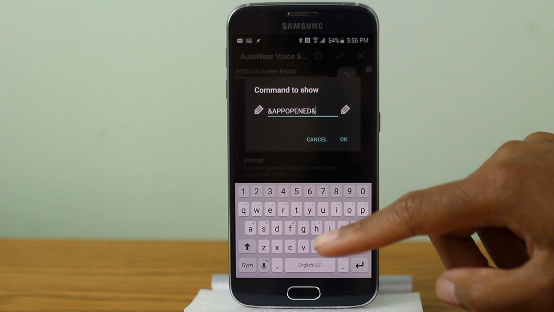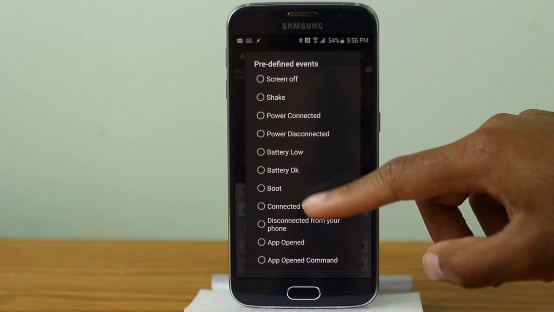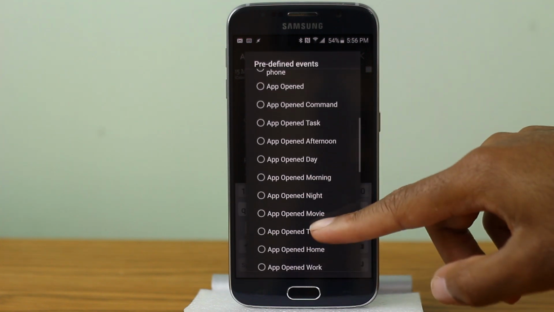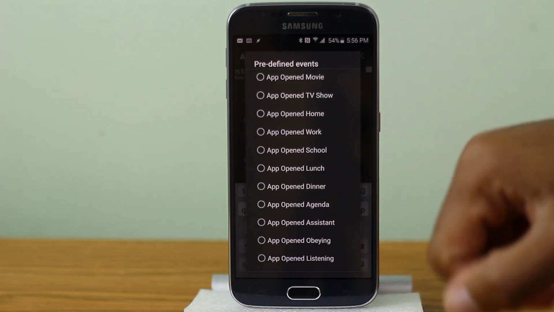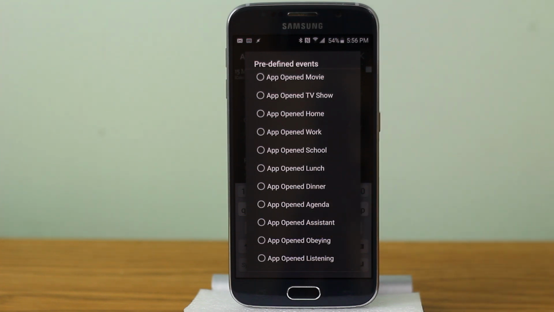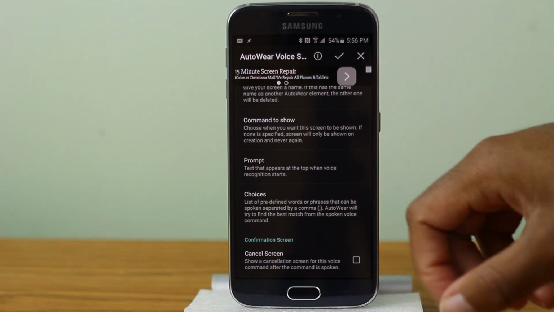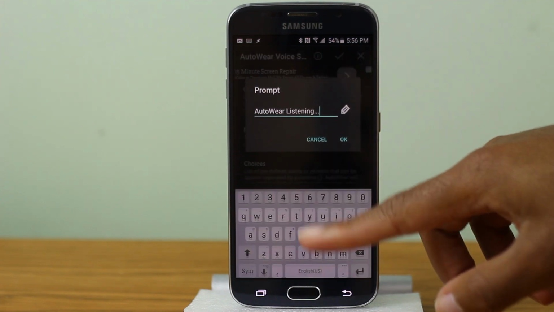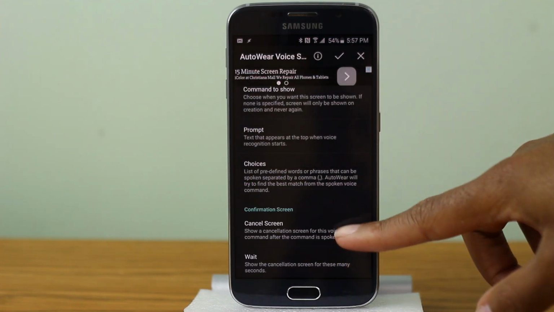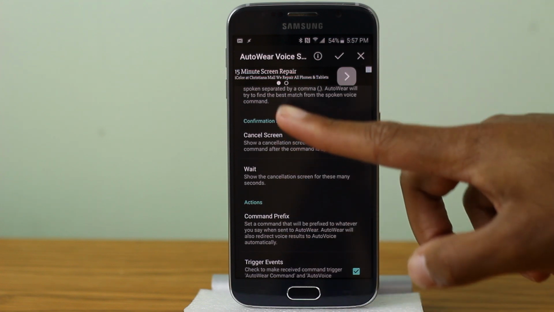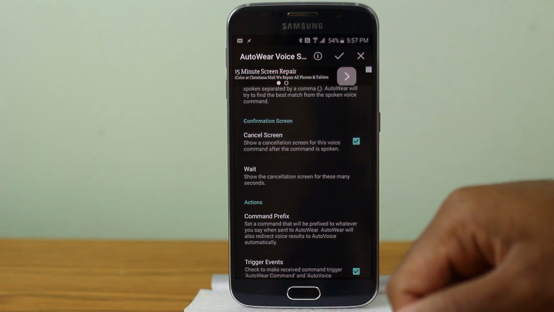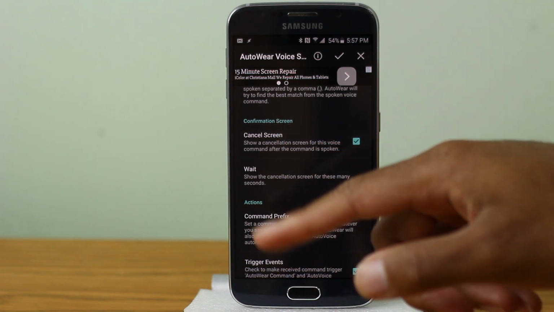So let's just go to add. We can do on battery low, battery okay, and you can also do on different apps. So what you can do is say, okay, open Jarvis, or okay Google, open Jarvis. It will open a Jarvis app, which will then open the Auto Wear app. Go to the shake command just because I think shake is the easiest thing to do. And then you do prompt, so it's going to say Auto Wear listening, keep that the same. And then we can also add a cancel screen, which I really do like doing, just in case it gets triggered by accident. Cancel screen is great.